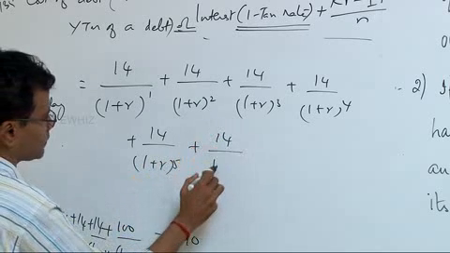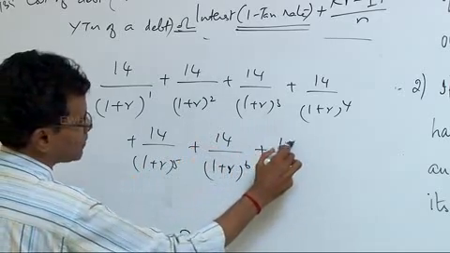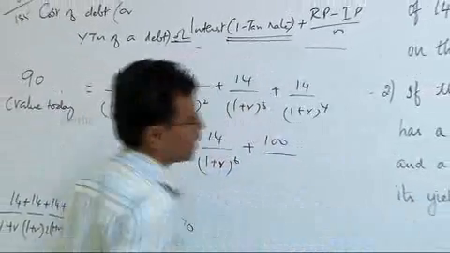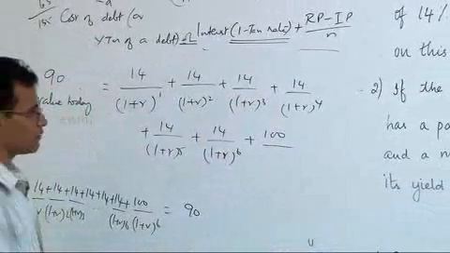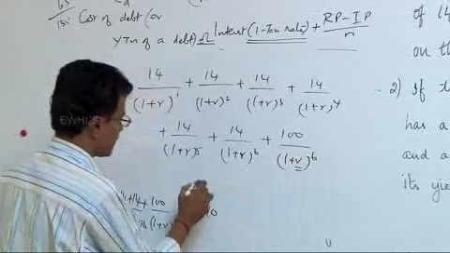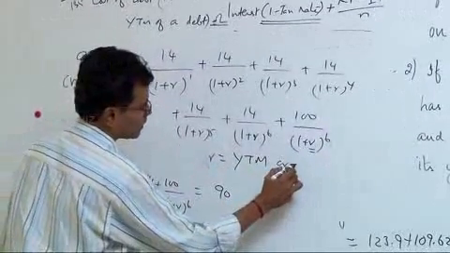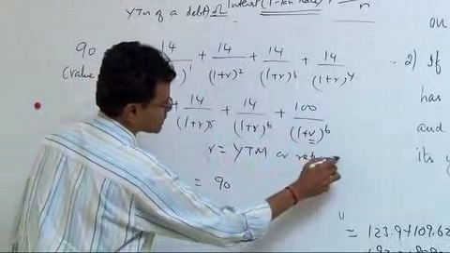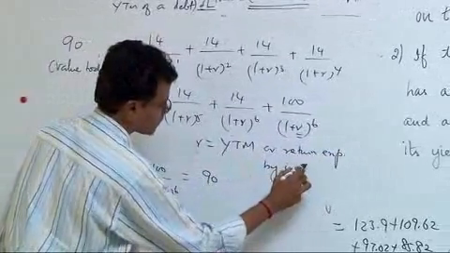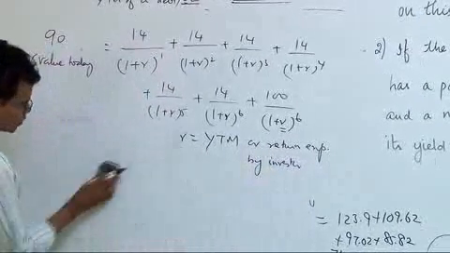Sixth interest for 6th year, for 6 years, plus the redemption price of 100, which is par value expected to be collected at the end of 6th year, is also discounted. So this is the yield rate where R is YTM or return expected by investor. So this is the equation which we are required to solve.